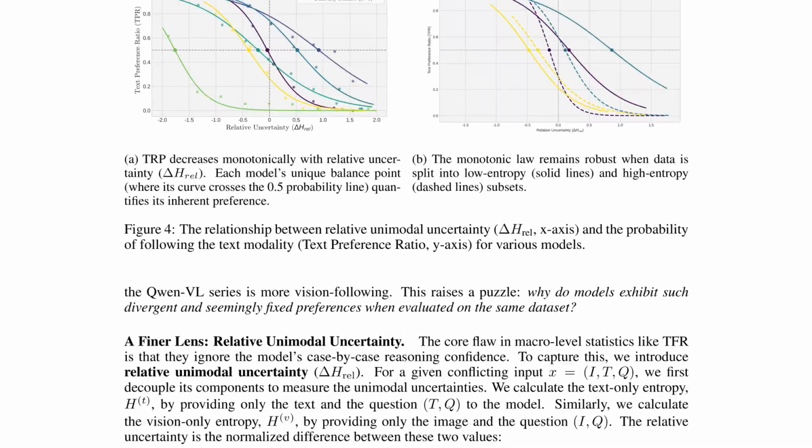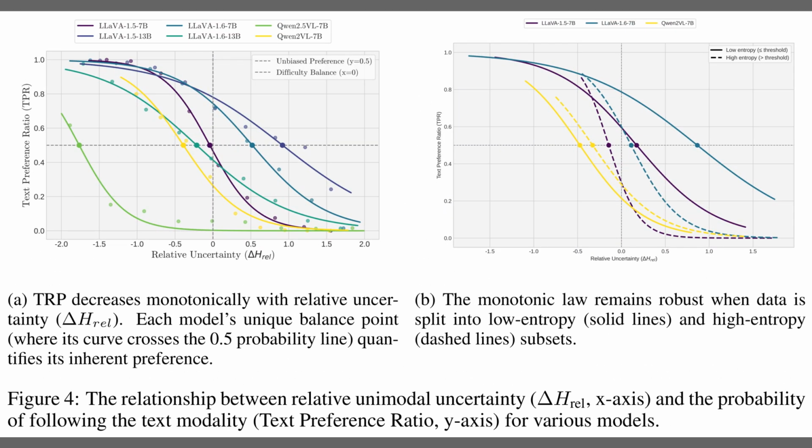So, Figure 4 shows that modality choice tracks confidence gaps, not brand identity. The left panel plots text preference against relative uncertainty, and the curve drops steadily, crossing the 50% line at a model-specific balance point that encodes inherent preference. The right panel confirms robustness by splitting cases into low and high entropy subsets, and the same smooth monotonic trend remains. Together, these curves turn noisy ratios into predictable behavior.